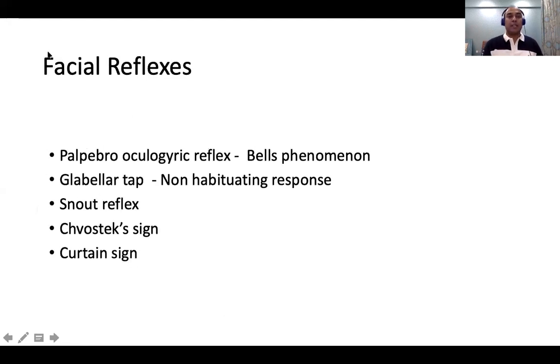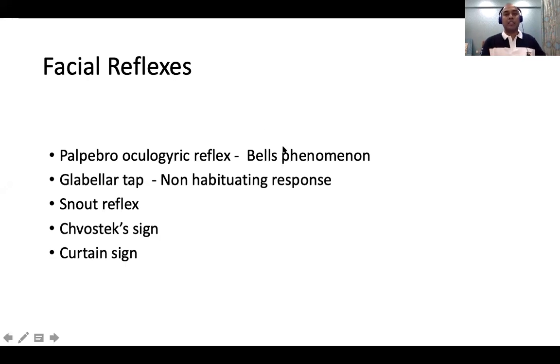There are certain facial reflexes, or funny reflexes. I would use them only probably in a child who's comatose in the PICU. I think some of you would have seen me using glabellar tap and snout reflex. The other name for them is frontal lobe release signs. In a case of upper motor neuron facial nerve lesion, these reflexes become very active, as is the rule for any upper motor lesion. If you have an upper motor lesion, there will be exaggerated reflexes because there is a disinhibition phenomenon.